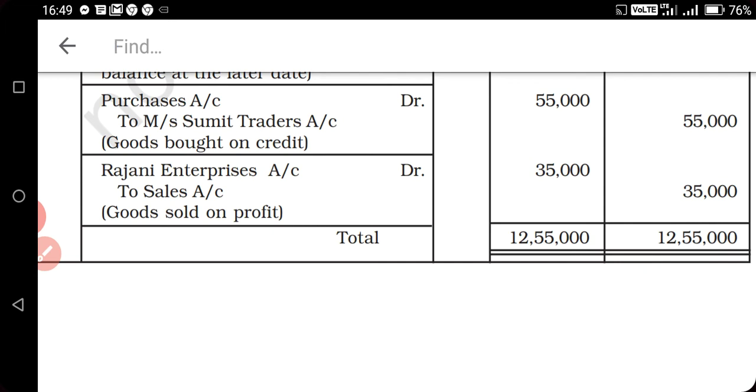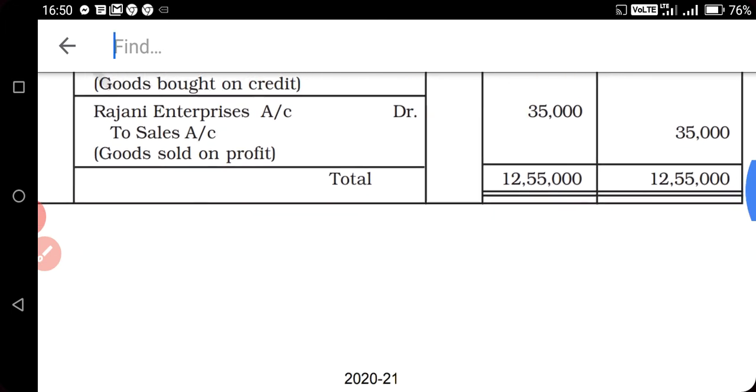Next is, we are selling goods to Rajni Enterprises on credit. So we are making the entry here, Rajni Enterprises account debit to sale, because we are selling the goods on credit, so that's why Rajni will be debited and sale will be credited. We are not receiving the cash, so instead of cash we will debit the name of the customer, that is